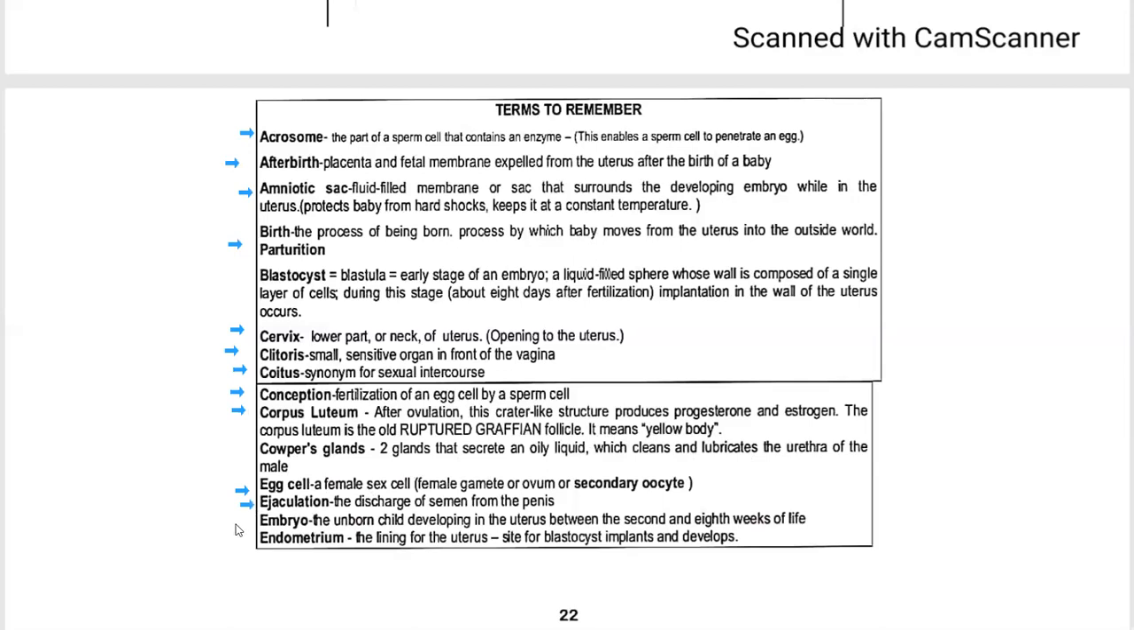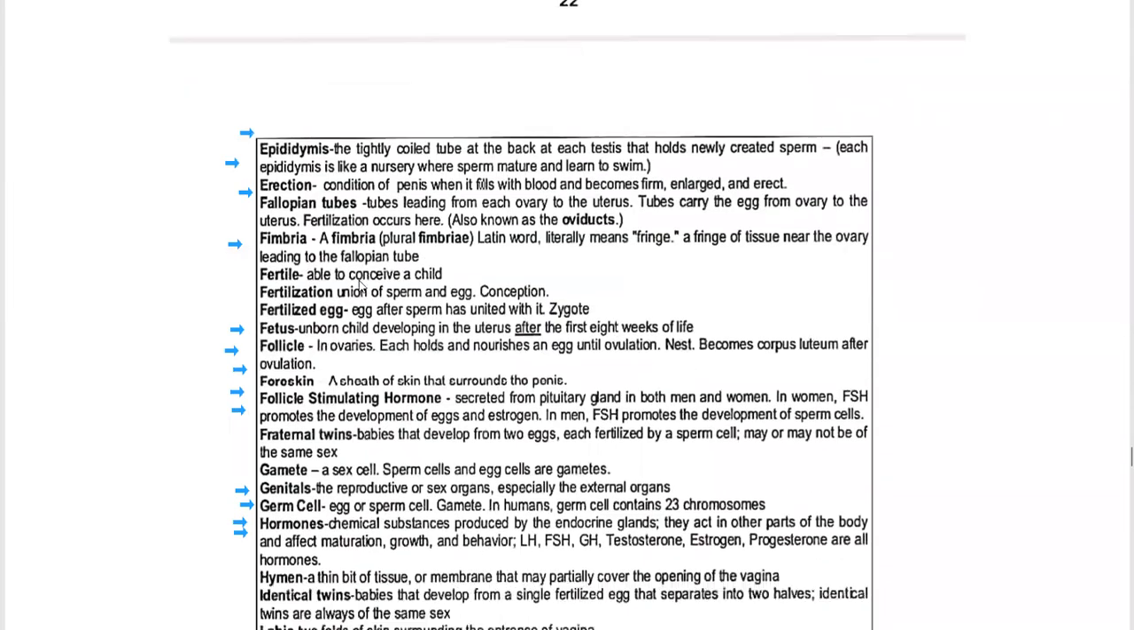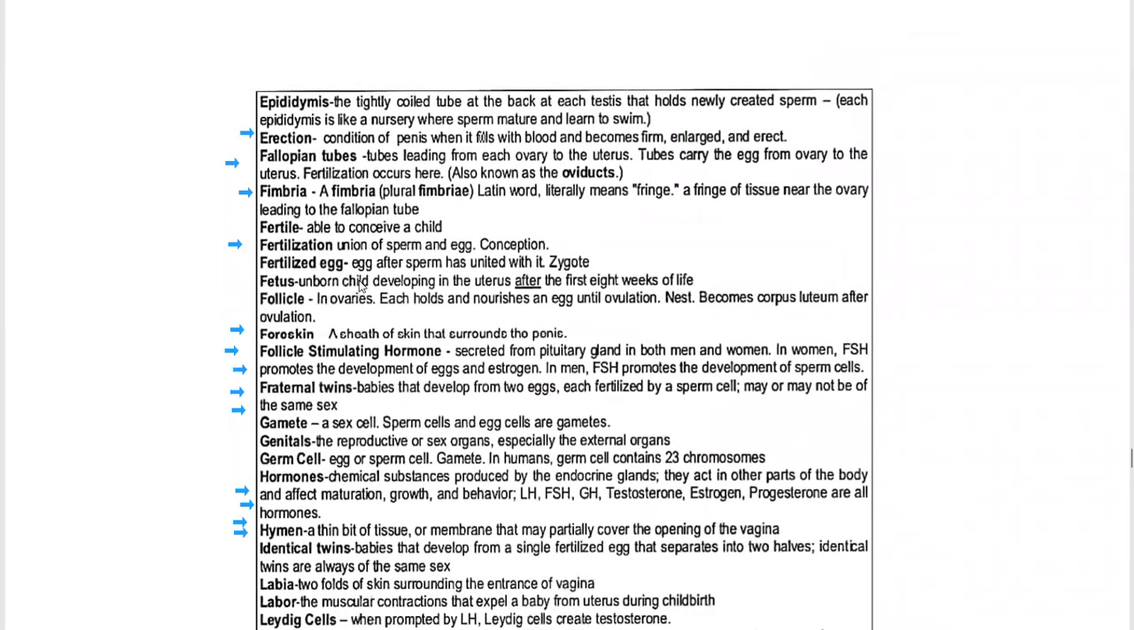Embryo, the unborn baby in the uterus between the second and eighth week of life. Then endometrium, the lining of the uterus, the site where the blastocyst implants and develops. Then epididymis, erection, fallopian tube, fimbriae, fertile, fertilization, fertilized egg, fetus, follicle, foreskin. Foreskin is a sheath of skin that surrounds the penis. Follicle stimulating hormone. Fraternal twins are babies that develop from two eggs, each fertilized by a sperm, and may or may not be the same sex.